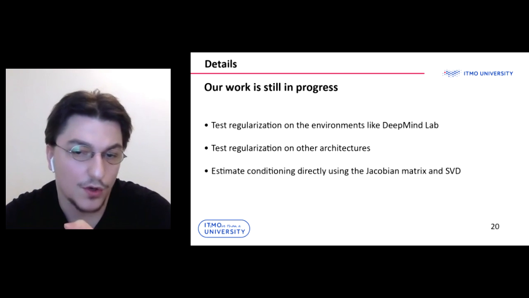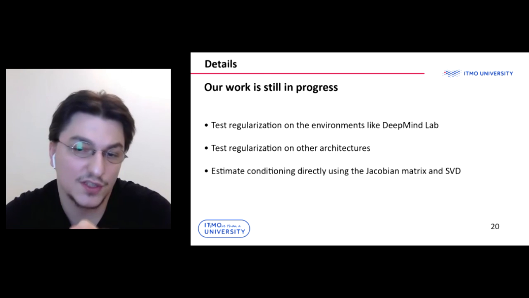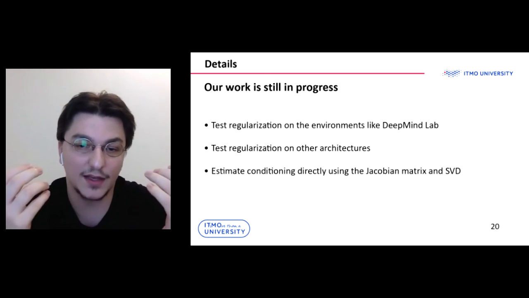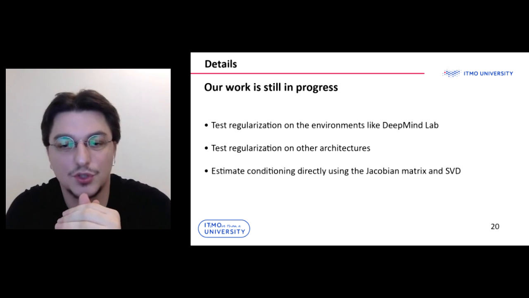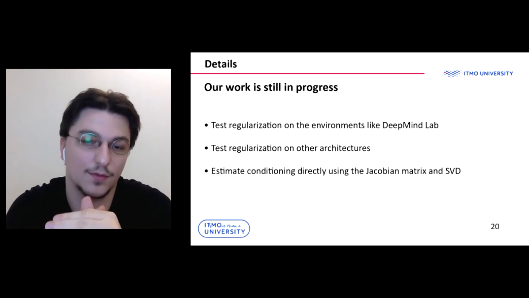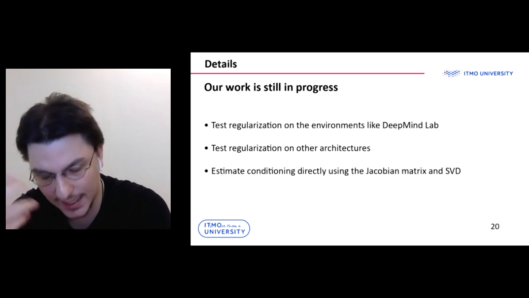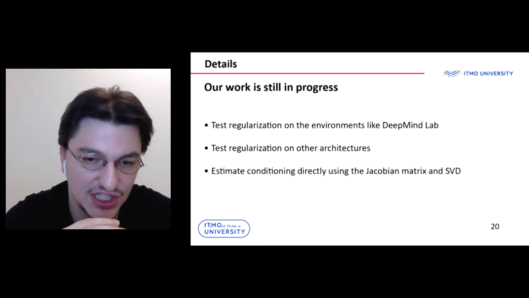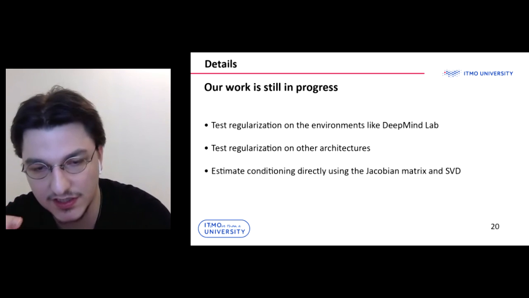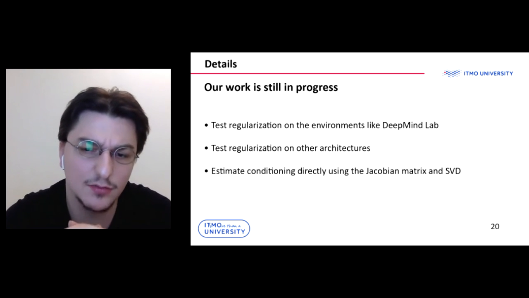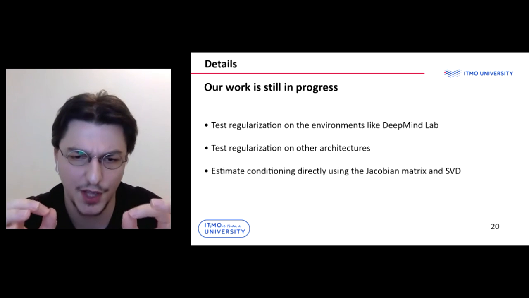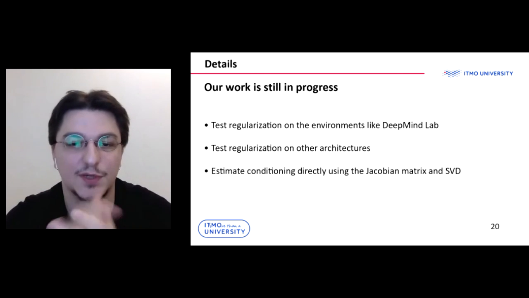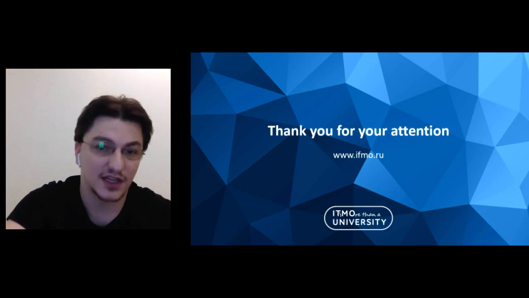However, our work is still in progress. Our experiments show that with different architectures, conditioning regularization produces various results. We plan to test conditioning contribution on other architectures too and run them on environments like DeepMind Lab. Also, we plan to combine conditioning regularization with other state-of-the-art methods for generalization in reinforcement learning. Estimating conditioning directly using the Jacobian matrix and singular value decomposition will be a very important experiment too. Thank you for your attention.